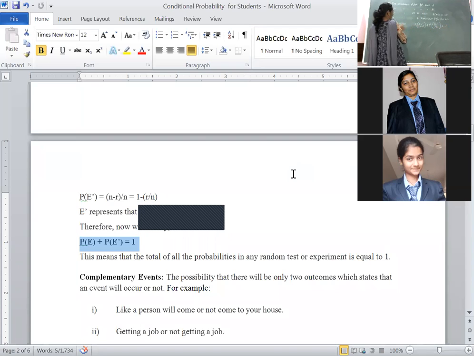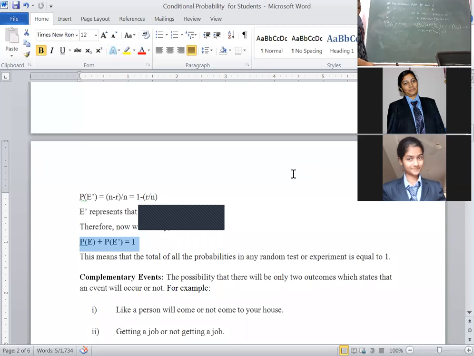Probability of A given M, you know, this is 0.80. You don't know this value, you have to calculate. Probability of B given M is equal to 1 minus 0.80, by using complementary events. Then it will become 0.20.